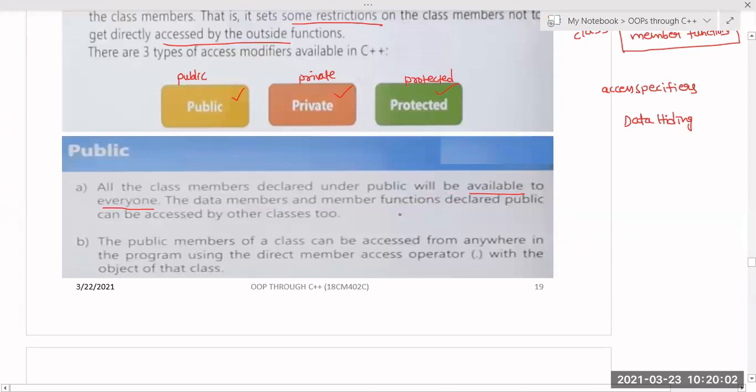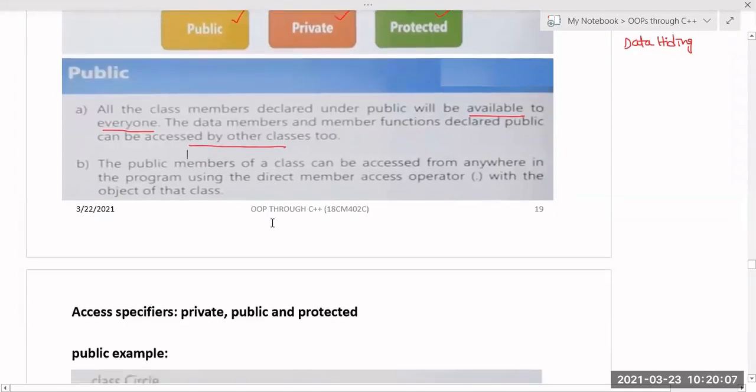The data members and member functions declared as public can be accessed by other classes too. Other classes lo kuda access cheyochu. Ippudu nenu class A ani mention chesanu, deentlo oka public data mention chesanu, like int A. Then class B can also access this A. Class B can also access this A. Within the same program lo inkoka class kuda teesukovachu that public data.